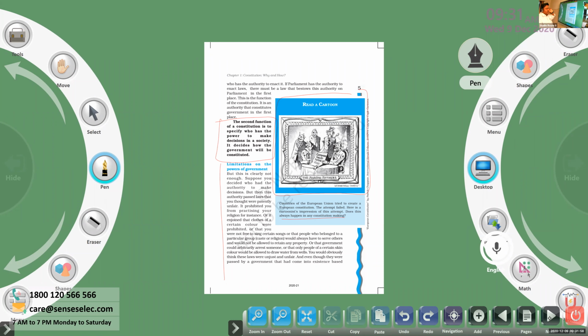First of all, they made a problem for your religious practice. Next, they prohibited a particular color of clothes that you like, or you were not free to sing certain songs, or people who belonged to a particular group, caste, or religion would always have to serve others and would not be allowed to retain any property. Such kinds of problems.